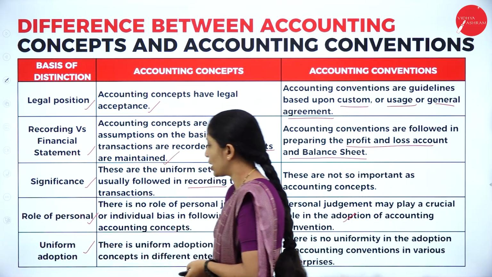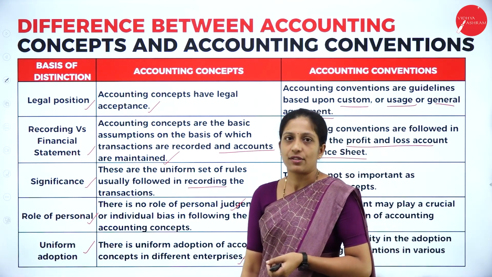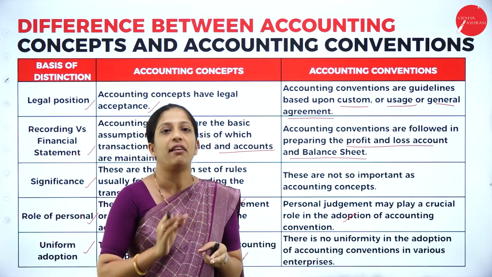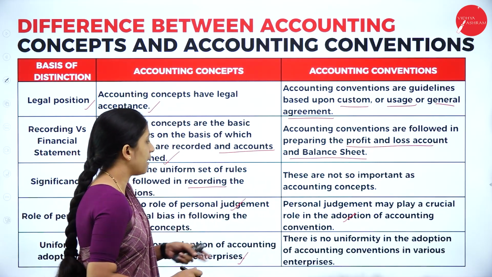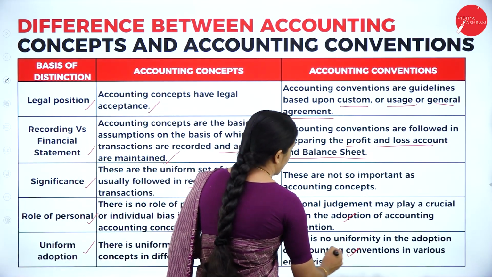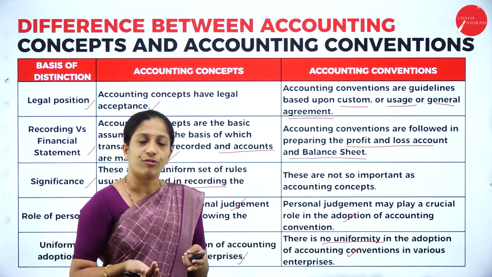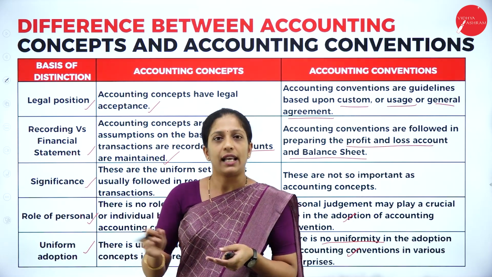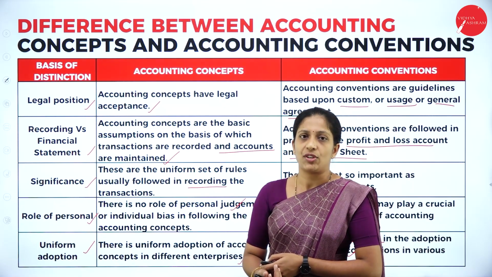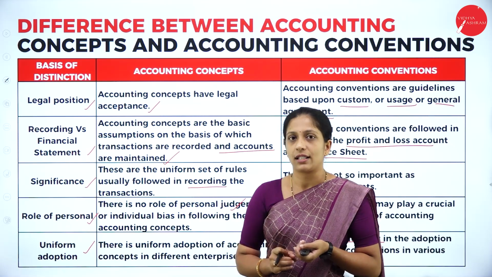Next, uniform adoption. There is uniform adoption of accounting concepts in different enterprises. I have told you these are uniform rules and regulations and they have to be followed by everybody. Whereas in accounting conventions, there is no uniformity in adoption in various enterprises. Every organization need not follow the same rules and regulations like accounting concepts. So that would be the difference between accounting concepts and conventions. Hope you have got an idea of the difference.